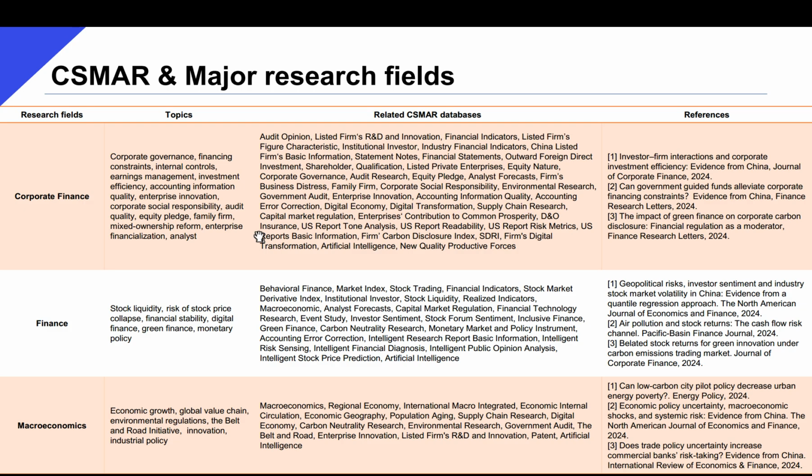Or if we want to study the innovation effect along the supply chain, we can get relevant indicators from the subdatabase Supply Chain Research. As for the references list, it includes several top journal articles as example in case we need some references for our own study design. The same goes for the following two fields, finance and macroeconomics. So information from this table can assist you in locating research topics and relevant data sources.